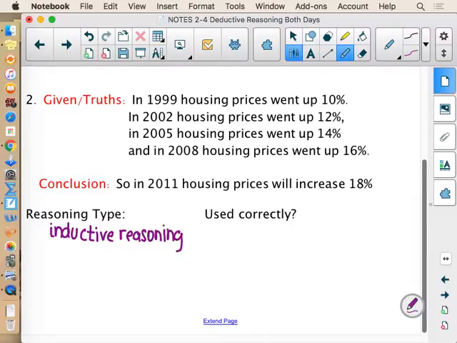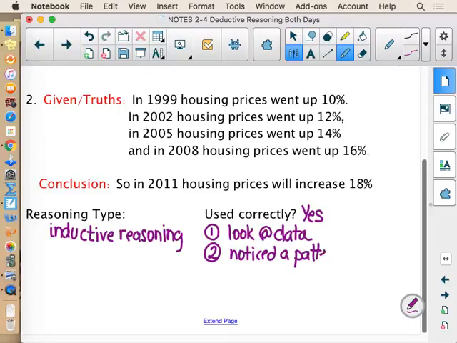And here's where the tougher part of inductive reasoning used correctly. It was used correctly. Does that prove anything? No. So they went through the 3 steps. They gathered some data and examined data. And they did. We're assuming the data is worthy of being looked at. They noticed a pattern.